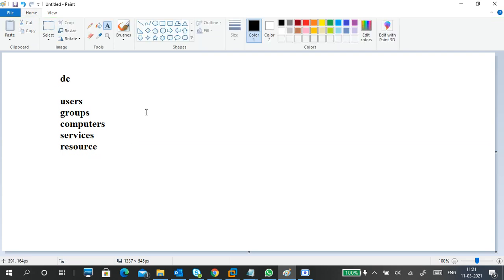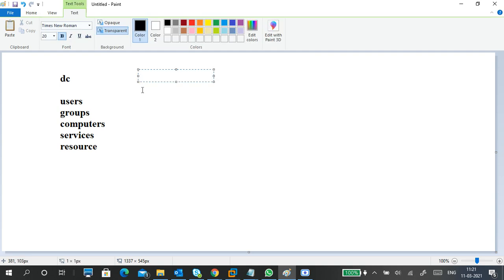Here, different kinds of users are there, with different work styles. For example, some are working in IT support: desktop support people, network support people, system administrators, server administrators, system analysts. A lot of IT supporting staff is there.